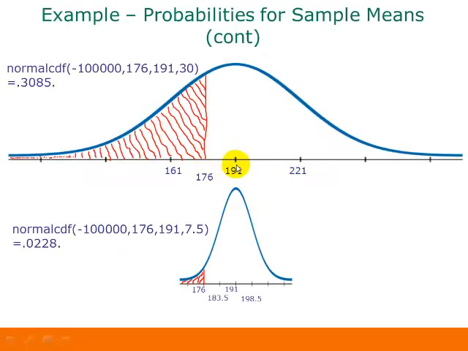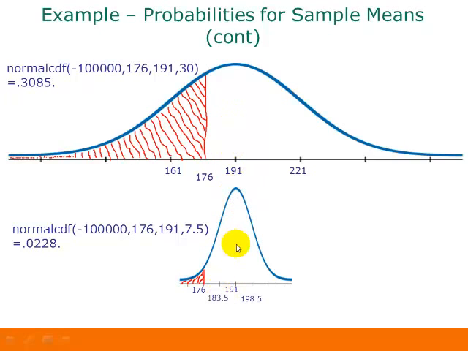So here's the difference between these two problems. In the first one, we had our mean at 191, our standard deviation was 30, so our 176 fell halfway in between the mean and one standard deviation below the mean. And our probability came out to be 30.85%. Now when we're talking about using a sample of 16 and the probability for the sample mean, that changes our standard deviation to 7.5.